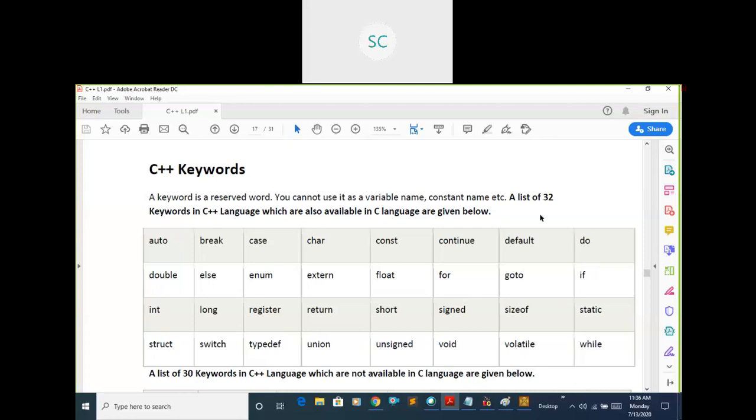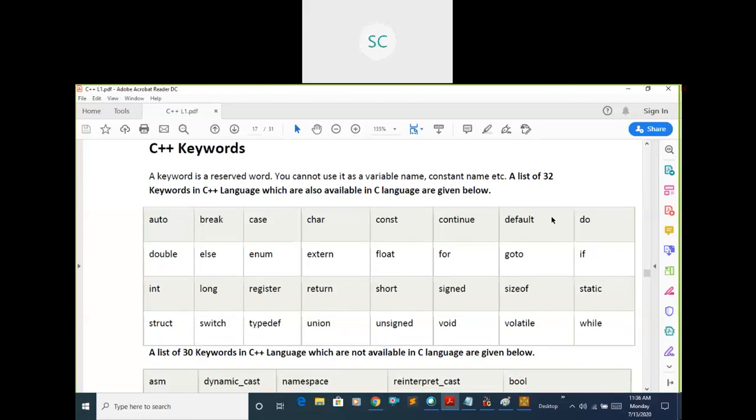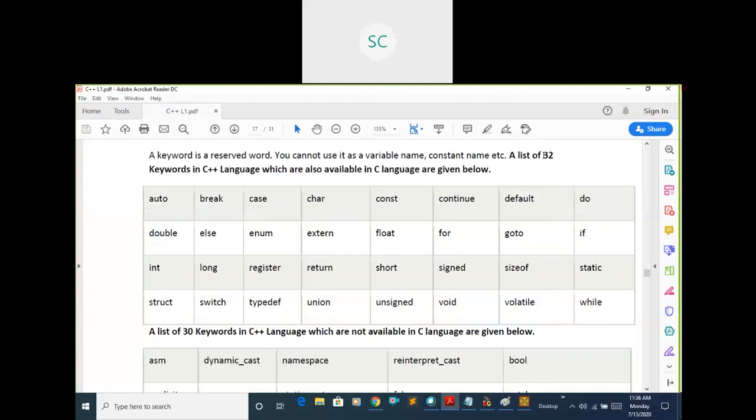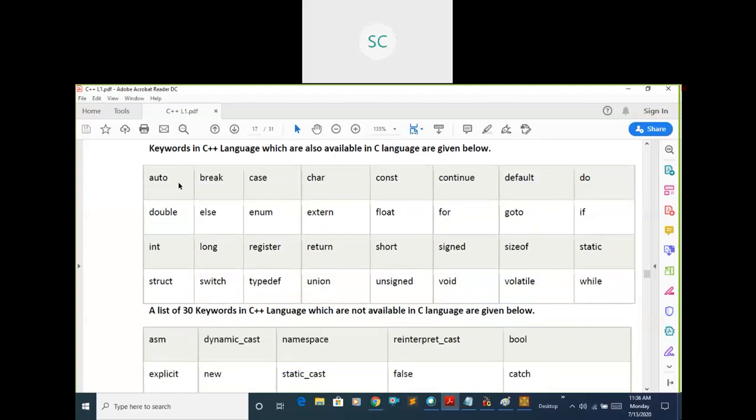In the initial classes I said C++ is an extension to the C language. That's why we have taken some keywords from the C language. Nearly 32 keywords are taken from C. What are those? You can see auto, double. You know double is a data type, right? Double, int, struct. These are keywords. Struct is also a keyword; we will discuss it in the structures concept.